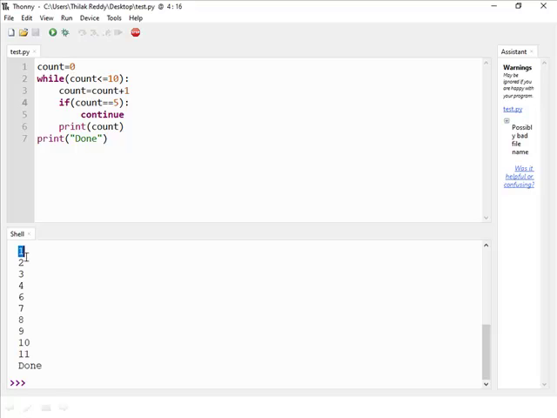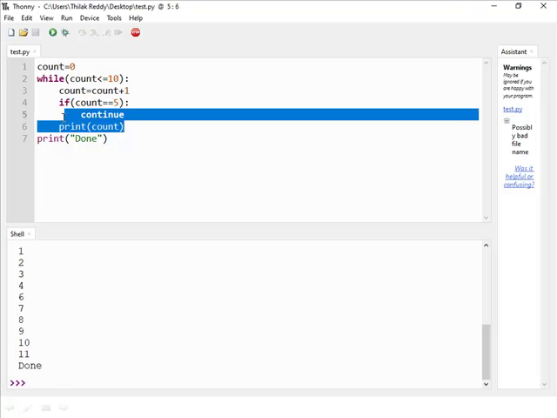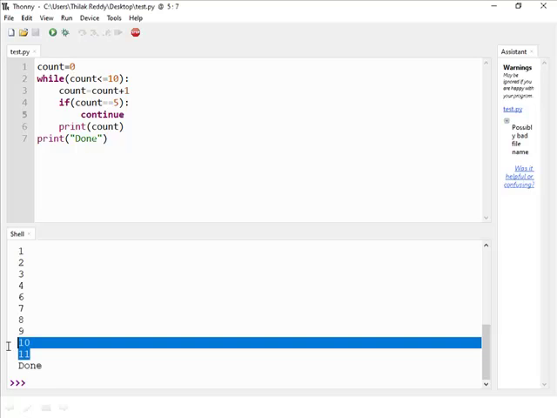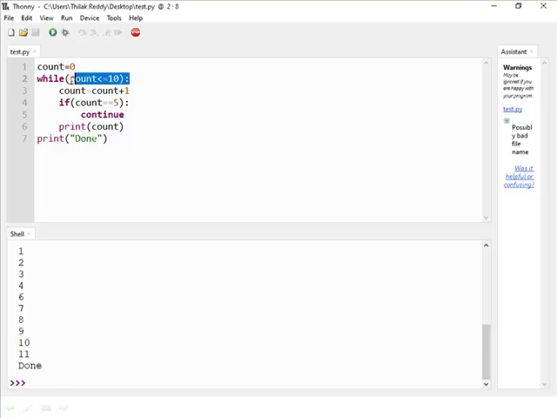So in the first iterations it will display 1, 2, 3 and 4, and if the count value is equal to 5, then skip that iteration. That means it will not execute the print statement for that particular iteration. So it skips the value 5, and then it continues with the remaining statements. So it will display the remaining values as 6, 7, 8, 9, 10 and 11. And once the condition is false, then it exits from the while loop and it will display done.